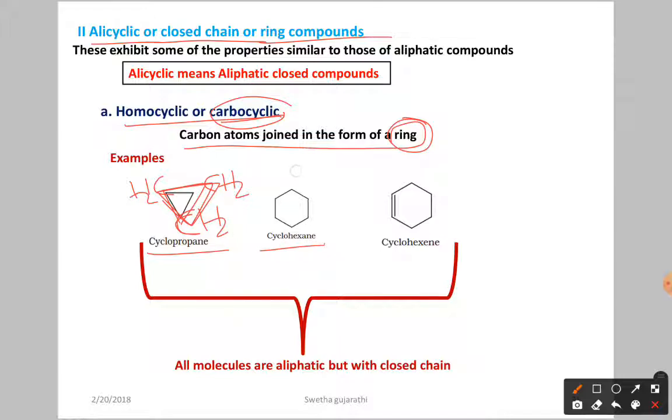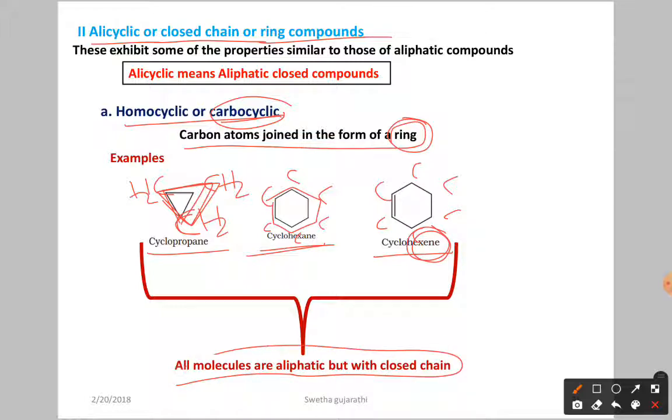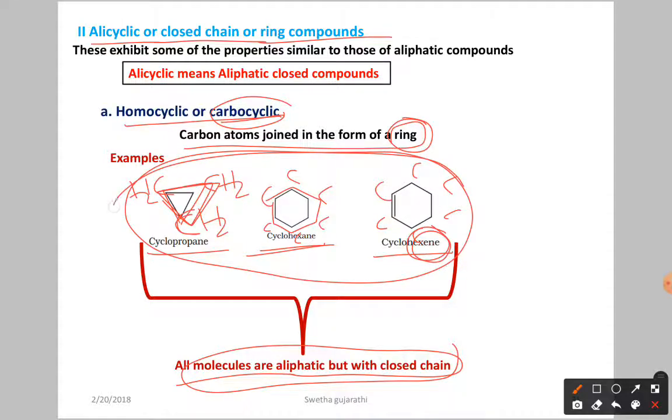Here cyclohexane: in the ring we have only carbon atoms, joined together, so this is called cyclohexane. Next cyclohexene: ene means we have one double bond, but in the ring we have only carbon atoms. So all molecules are aliphatic but with a closed chain. Here you can see all have the ring form, they form a ring, that's why they are called cyclic. In that we have only carbon atoms, so we call it carbocyclic. Homo means similar, so here we have only carbon atoms, which are similar, that's why it is called homocyclic.